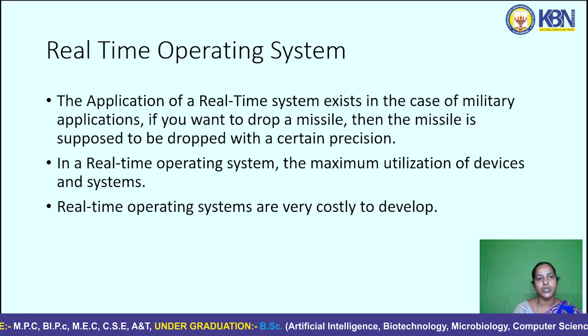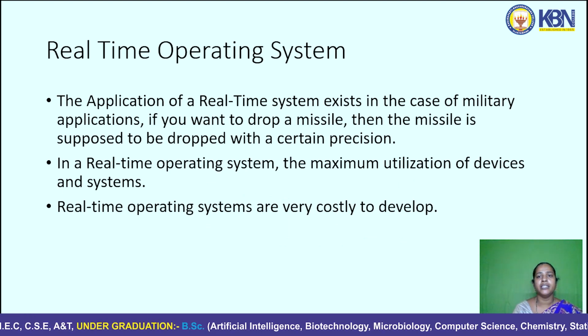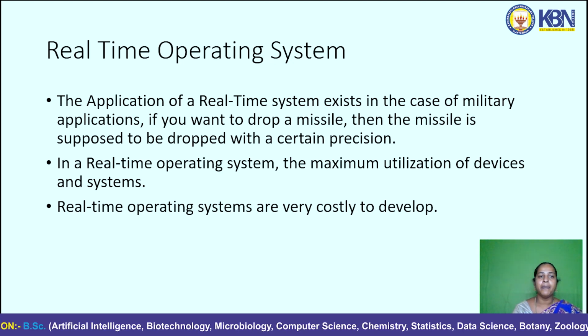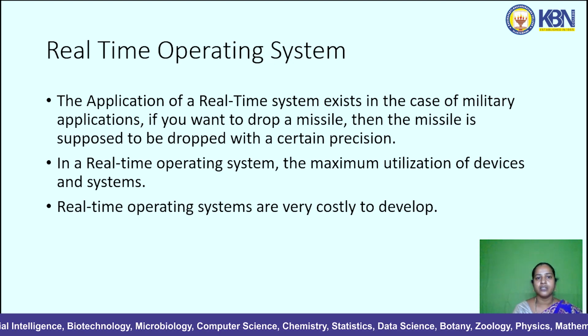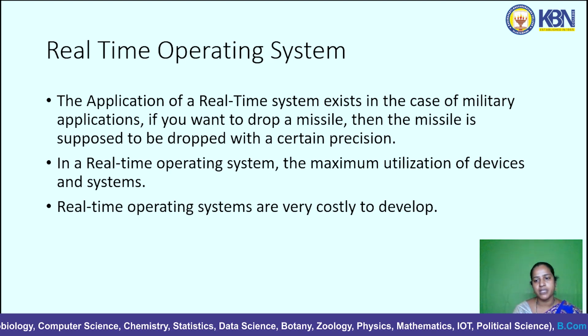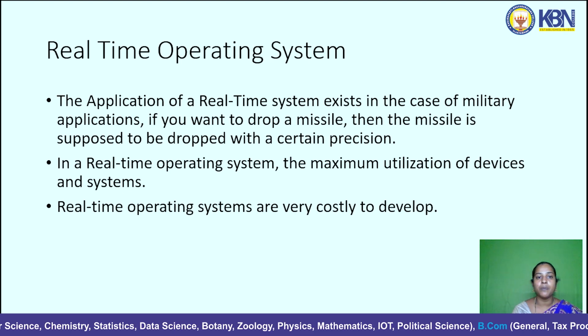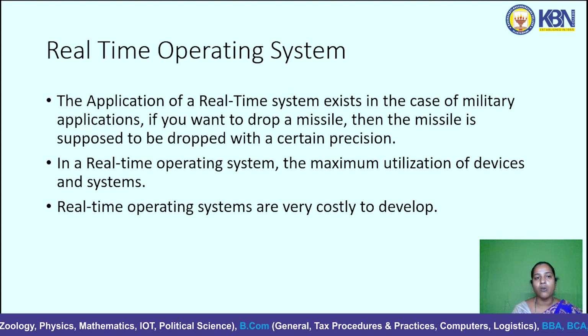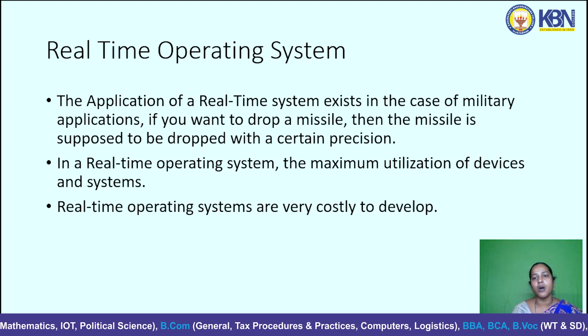Real-time operating system. Real-time operating systems are most often used by military applications. For example, if you want to drop a missile, the missile is supposed to be dropped with a certain precision, at an exact location. All this comes under the real-time operating system.